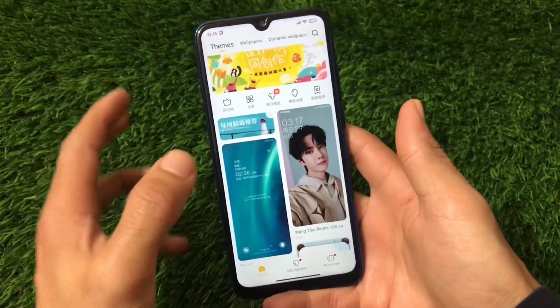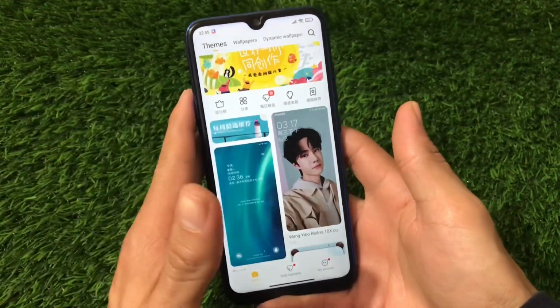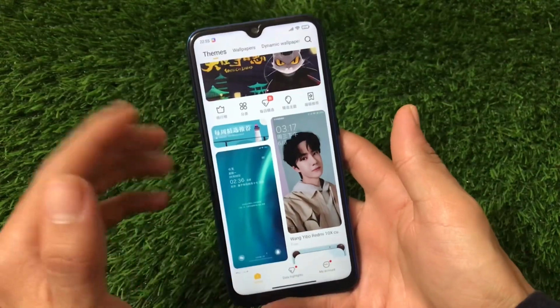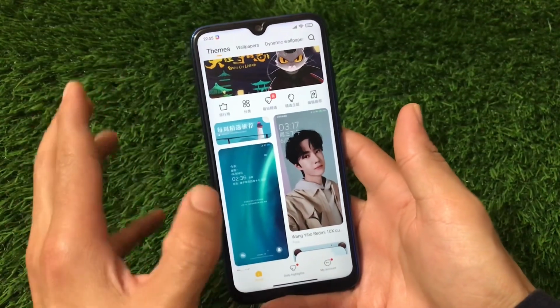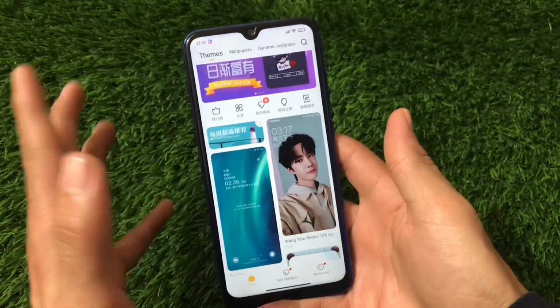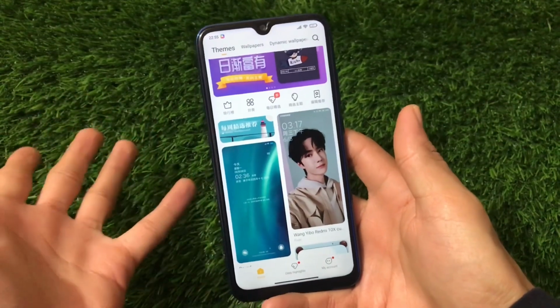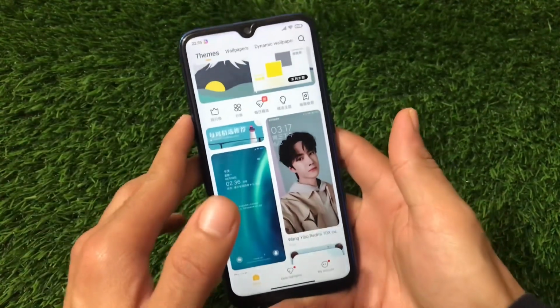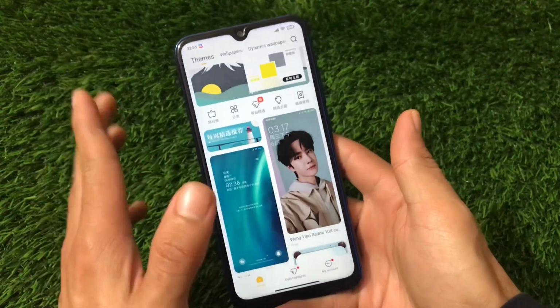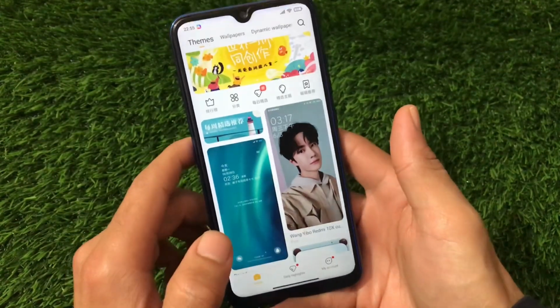I'll provide you the MTZ file link also in the description. These 3 themes are simple but minimalistic and look really interesting, and I personally like them for some reasons. Which are those reasons, and which are those themes? In this video we're gonna take a look at those themes. Make sure to watch this video till the end. Let's get started.